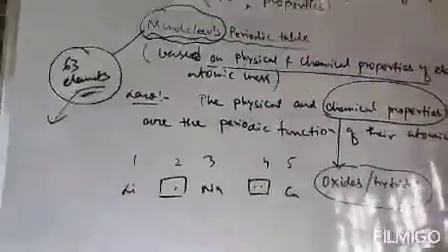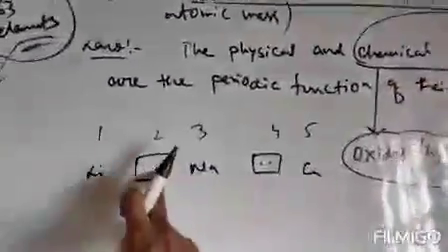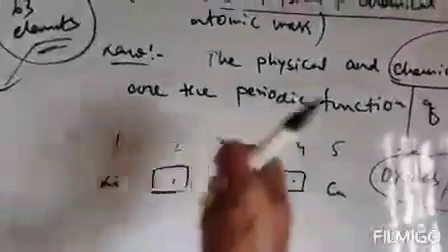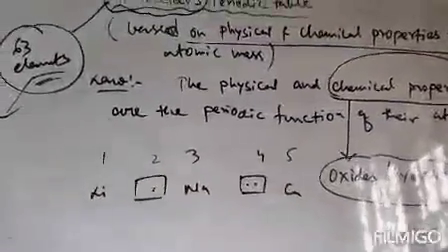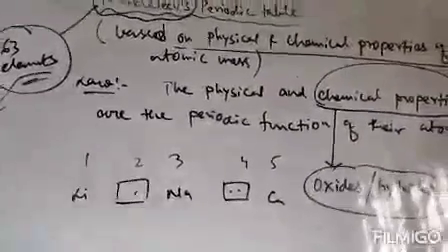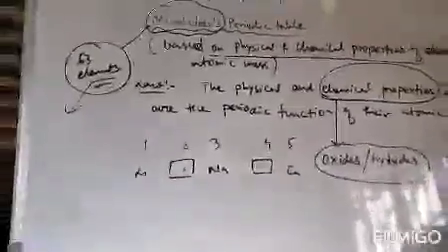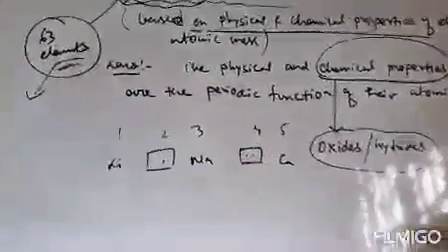Clear? He left vacant places so that if more elements are discovered, those elements can be put in these vacant places. That is the only difference between Newland's law of octaves and Mendeleev's periodic table. But in spite of all this, Mendeleev's periodic table also has some limitations. That's why this table is also not accepted.